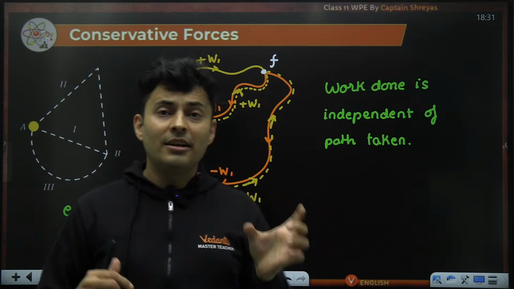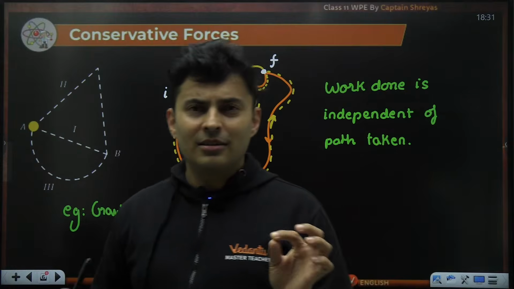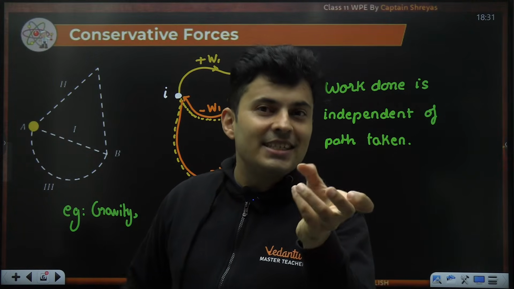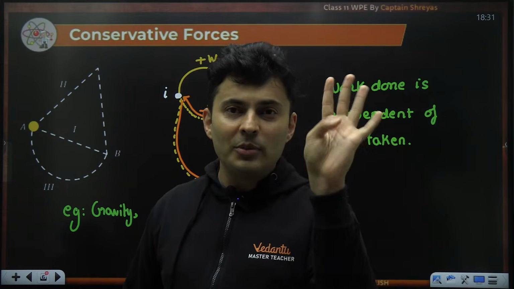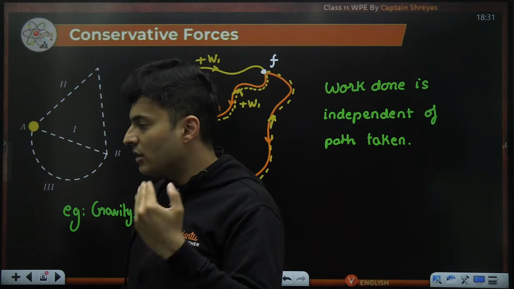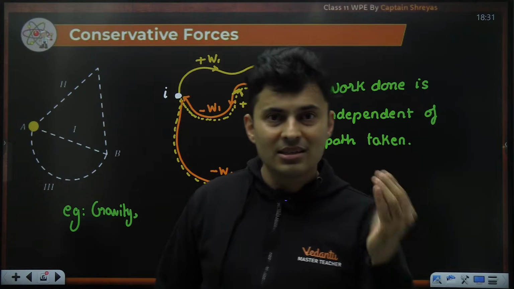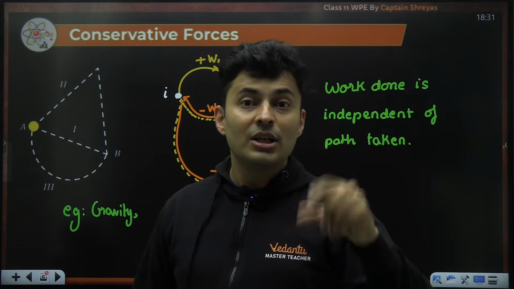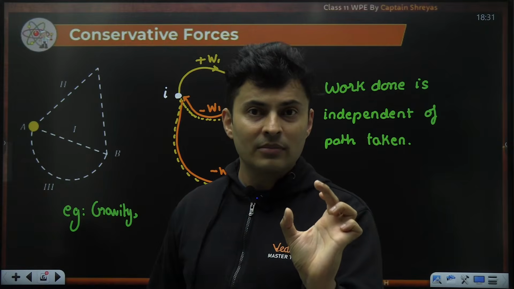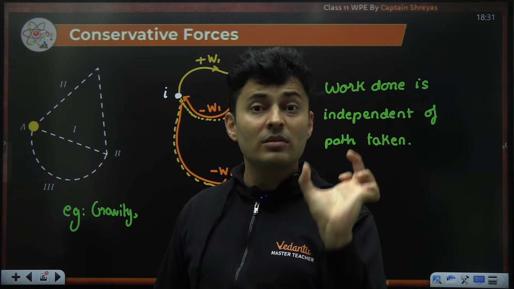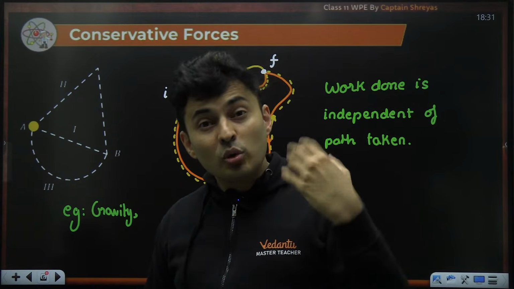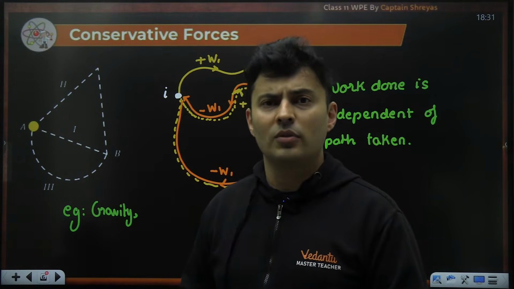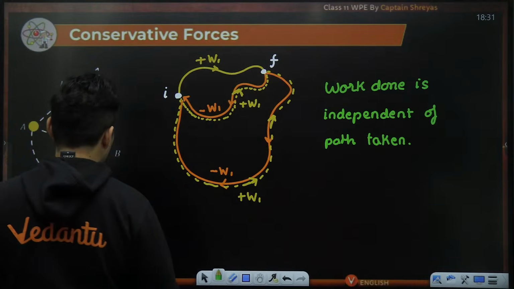So you would have seen in a lift, the formulas get replaced as A plus G, A minus G. Do you remember that? How many of you remember it? In the lift, the formulas get replaced. Instead of A or G, you will get A plus G, A minus G, like that. Even that A which has come in A plus G or A minus G is because of the pseudo force. That pseudo force also is conservative because gravity is also conservative. So you will see that as well.